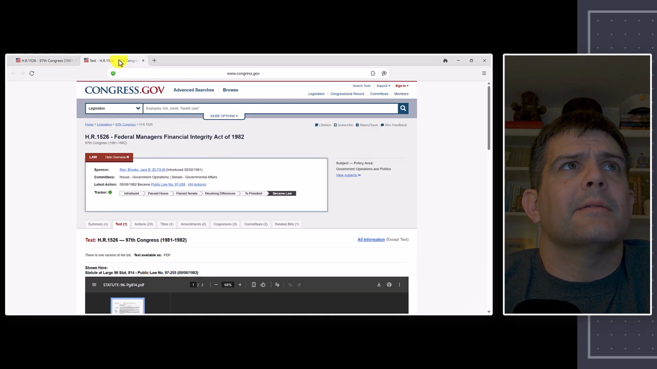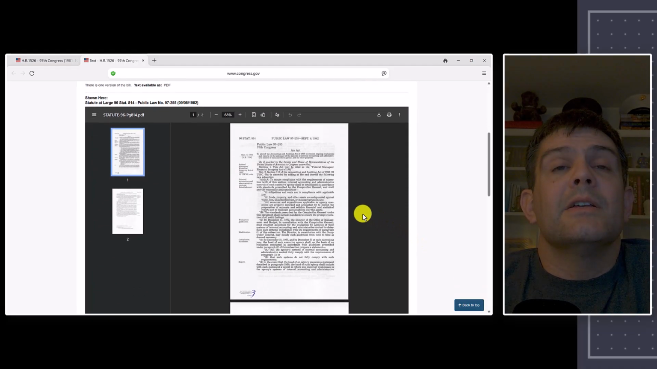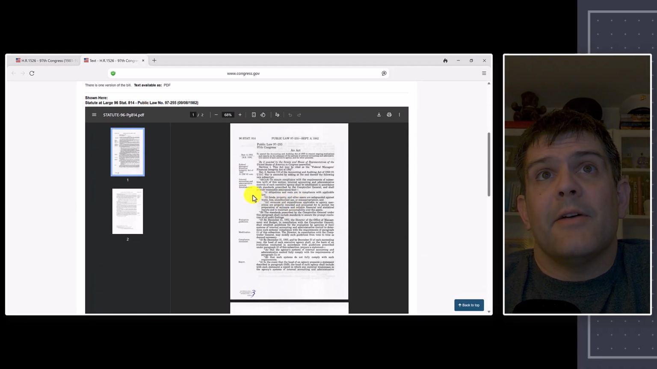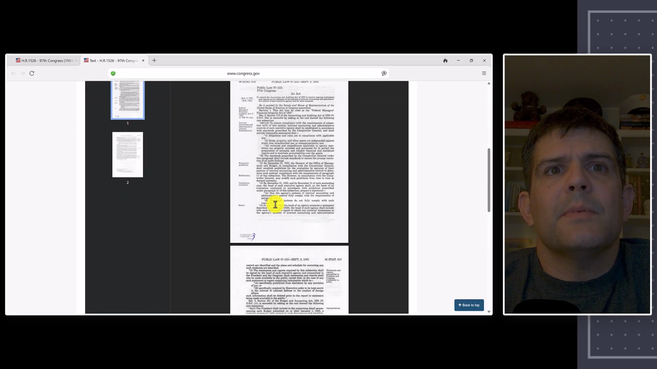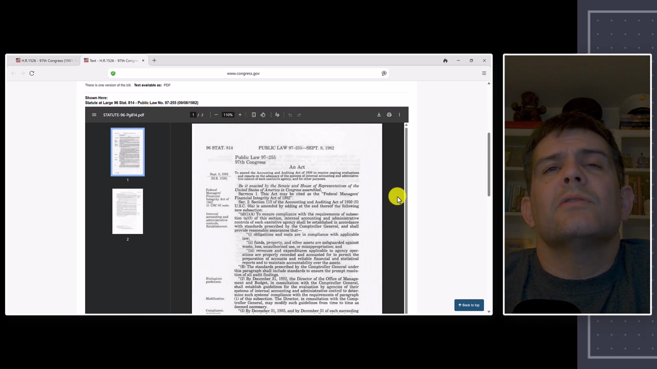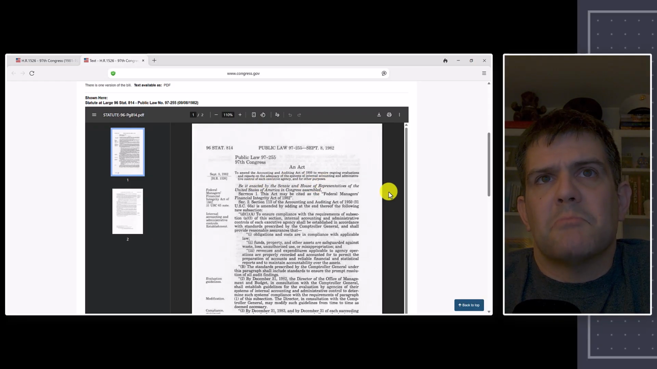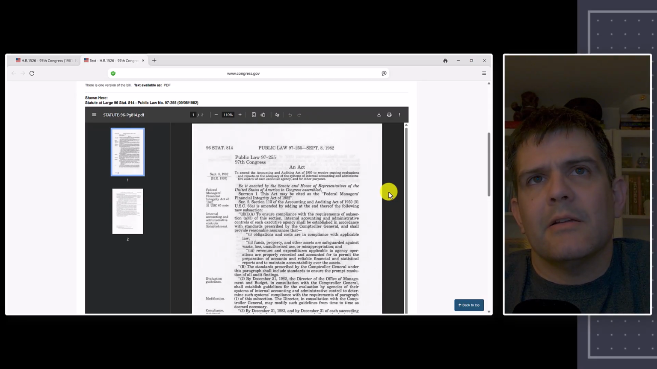So let's get started. I just clicked on text over here. I had the document teed up. So here you'll see FMFIA. Now it's only 2 pages, so it's going to be pretty easy for us to go through. Let's zoom in a little bit. So the first thing you'll see here is FMFIA amends the Accounting and Auditing Act of 1950. That's good to know. Probably not useful in your everyday life, but it's good to know.